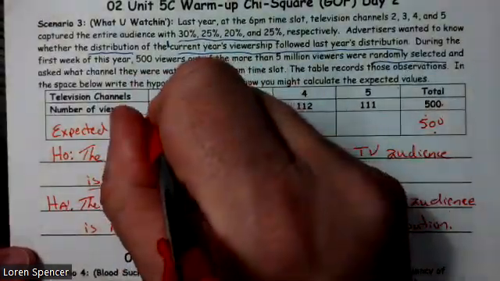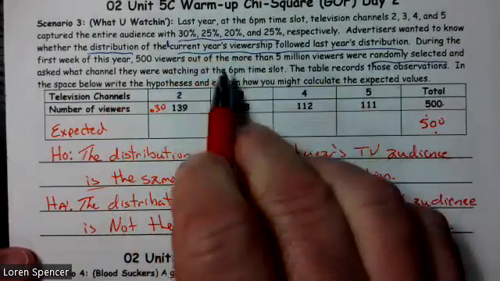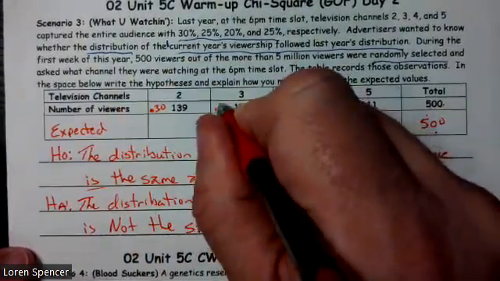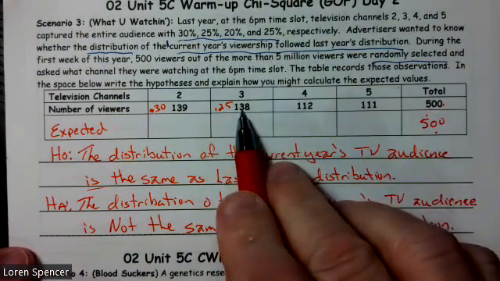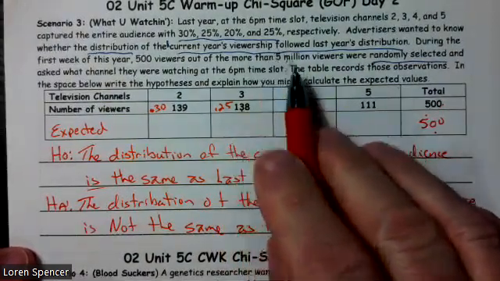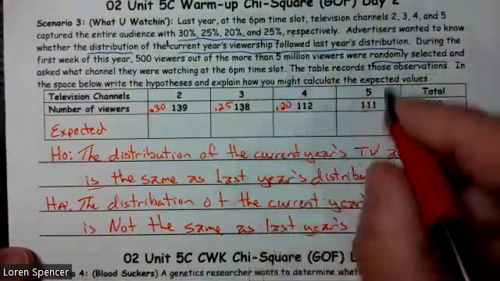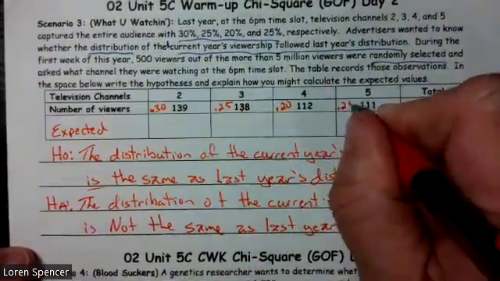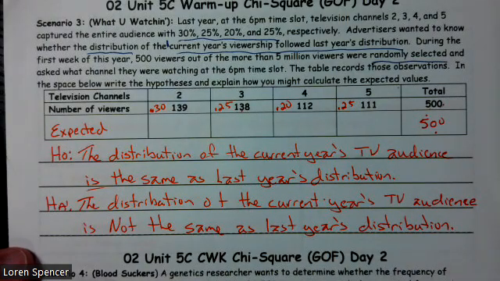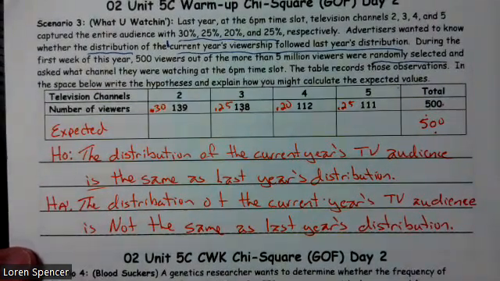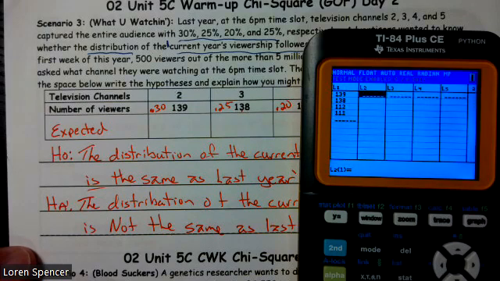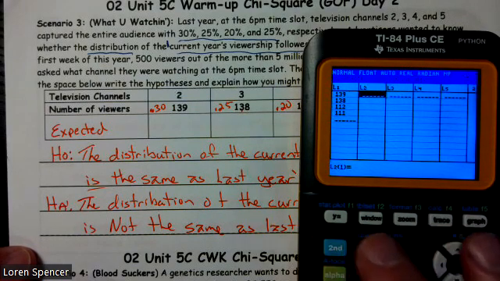So I'm going to write 0.30 for channel 2, 0.25 for channel 3, 0.20 for channel 4, and 0.25 for channel 5.